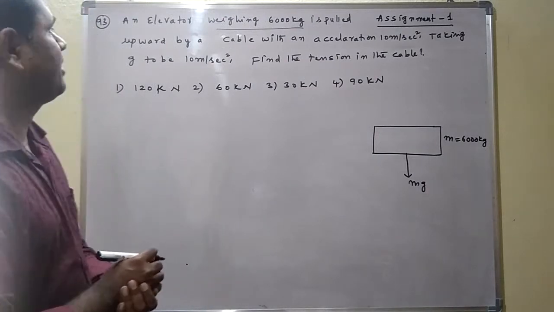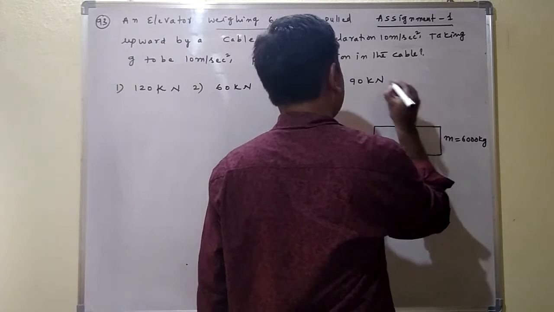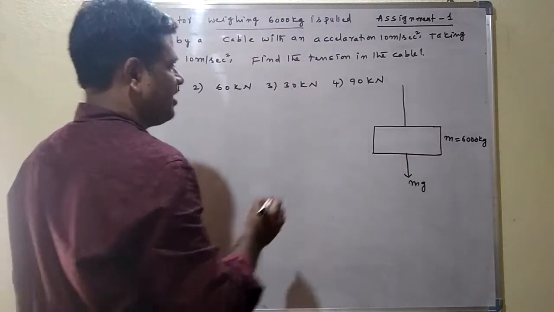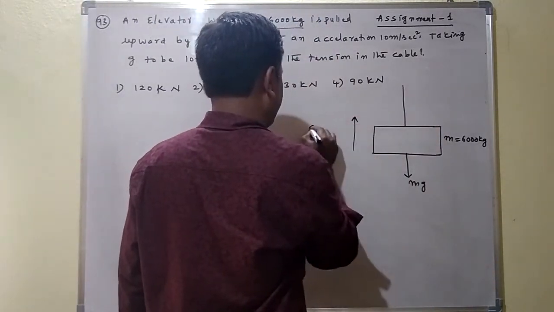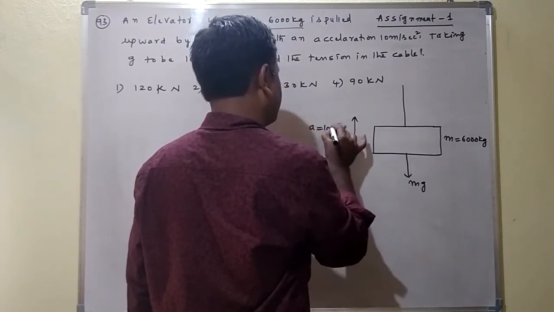The elevator weighing 6000 kg is pulled upward by a cable with an acceleration. That means the acceleration is acting in the upward direction, and it is 10 meter per second square.